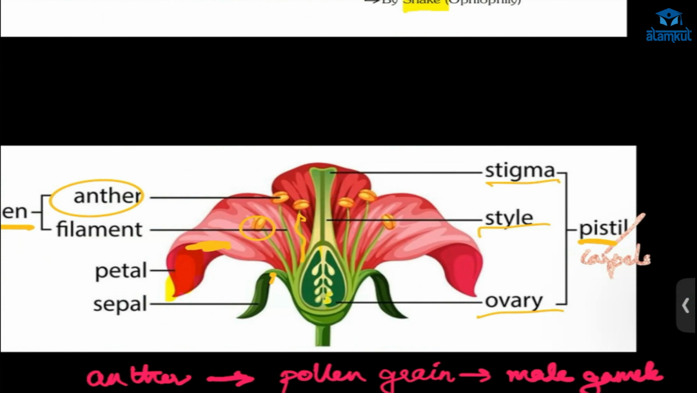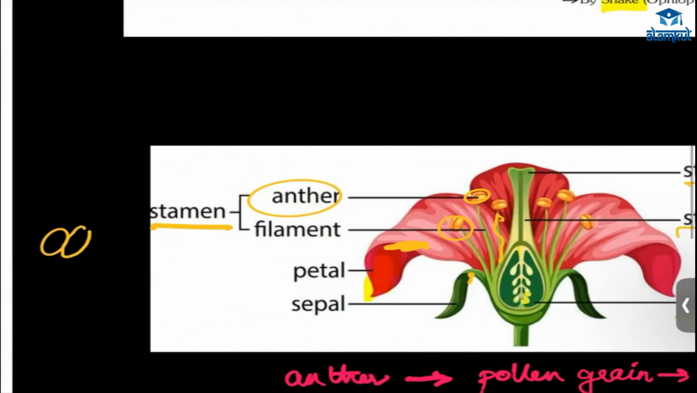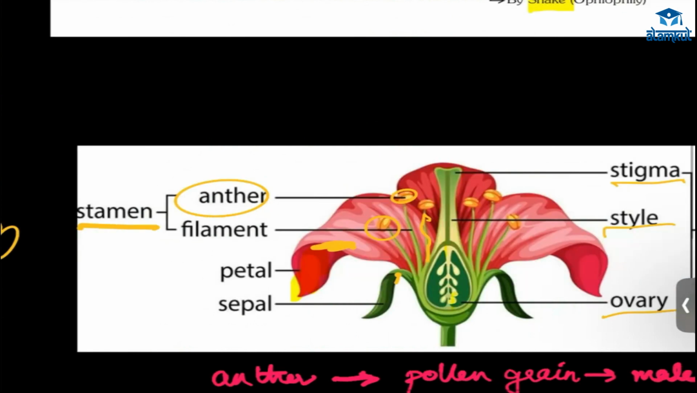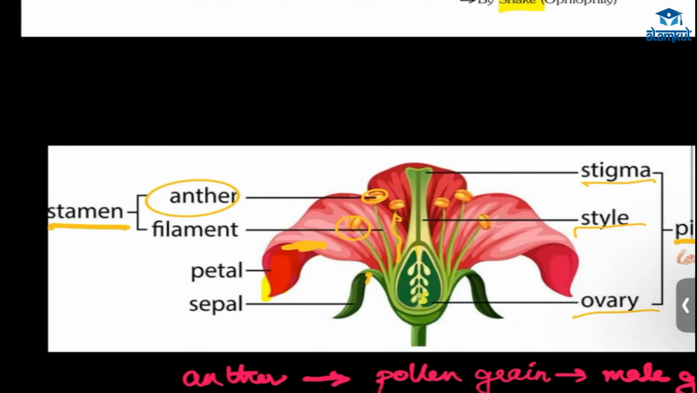Ma'am, why is the anther there? What is the use of it? Yes, I will tell you. So, this stigma, style, and ovary are parts of the carpel, and they make the carpel, and this is part of the female reproductive part.